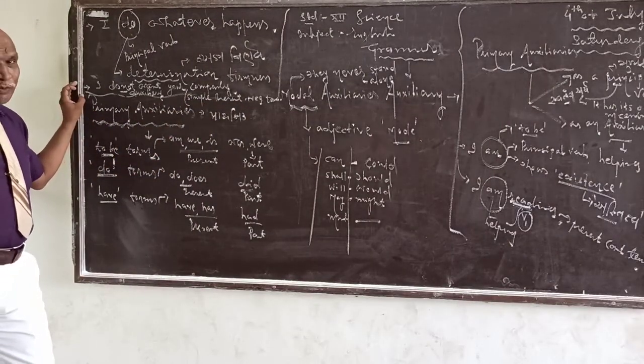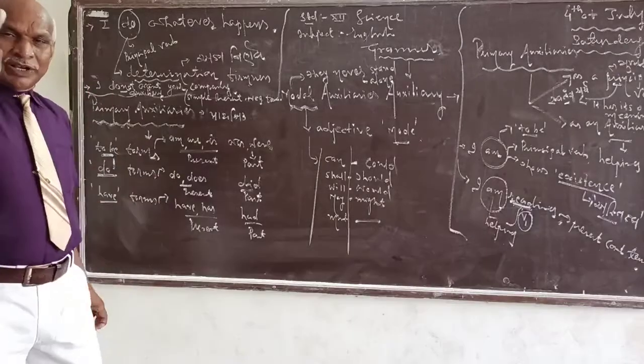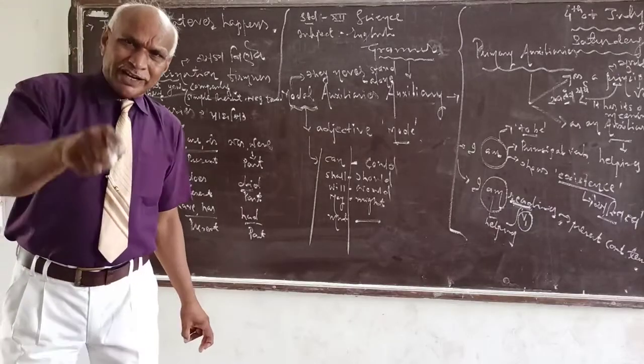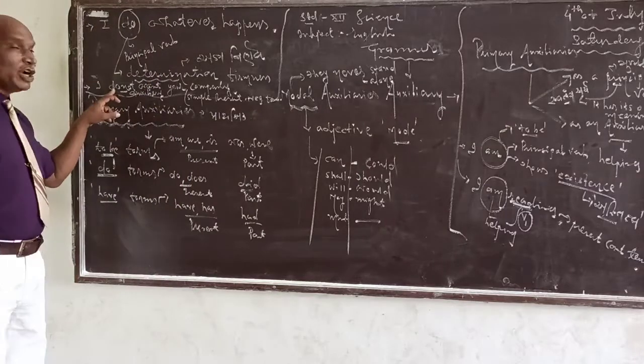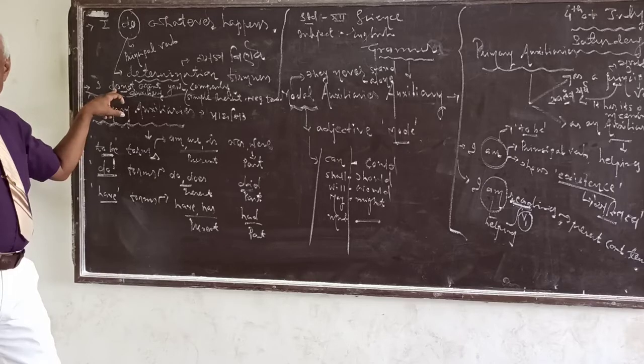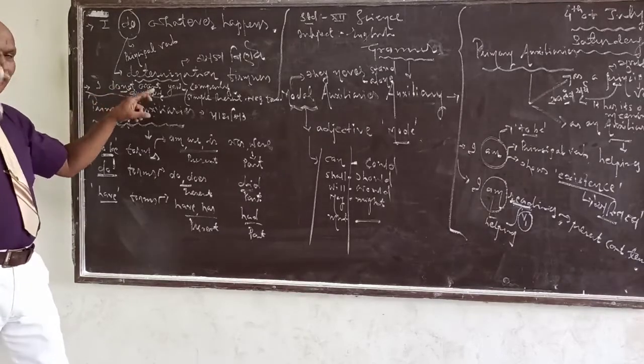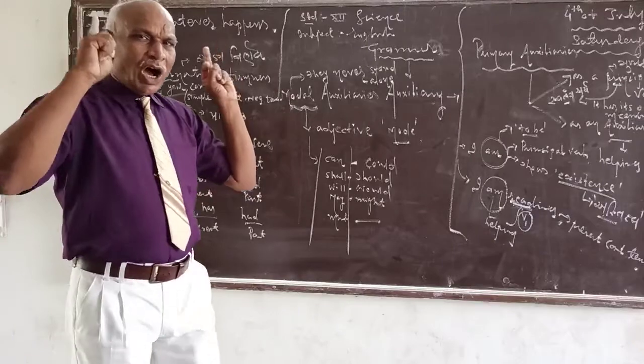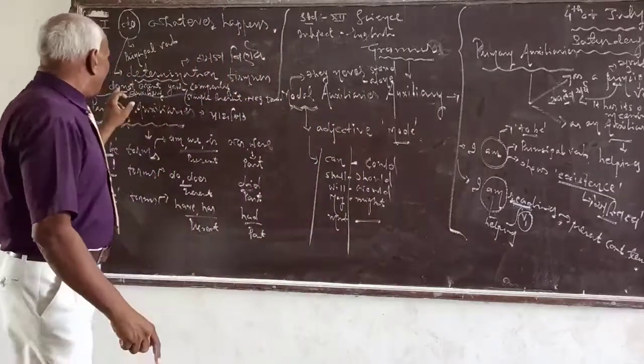So if you want to make simple present tense negative form, you need to use do. नकार रचना, रचना माटे auxiliary तरीके do must.